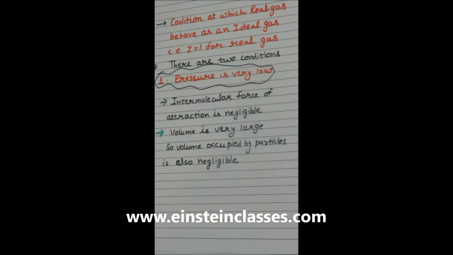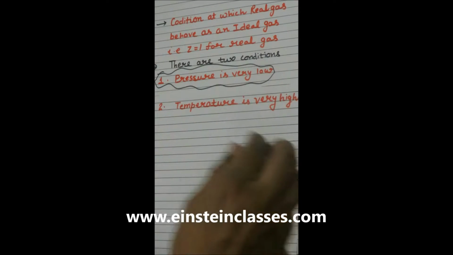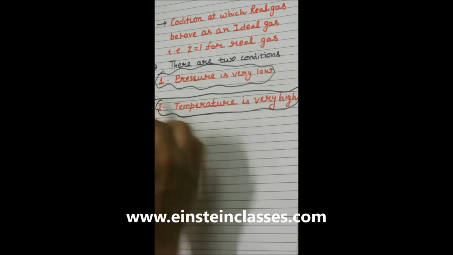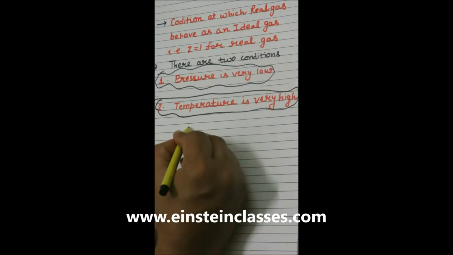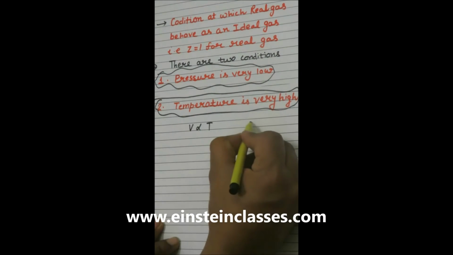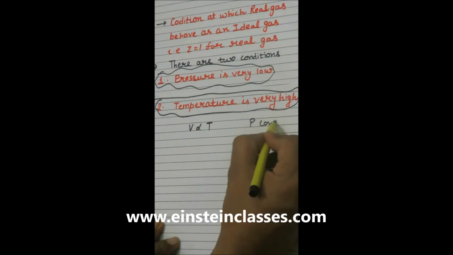Now there is the second condition. The second condition is when temperature is very high. When temperature is very high, the volume is also very large, because we are assuming that volume is directly proportional to the temperature while keeping the pressure constant.